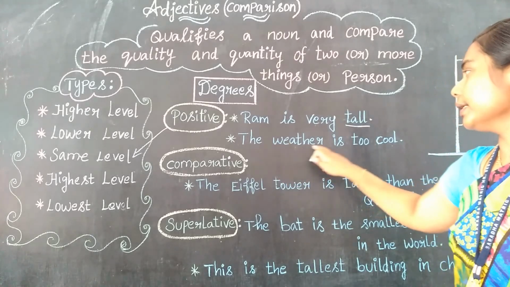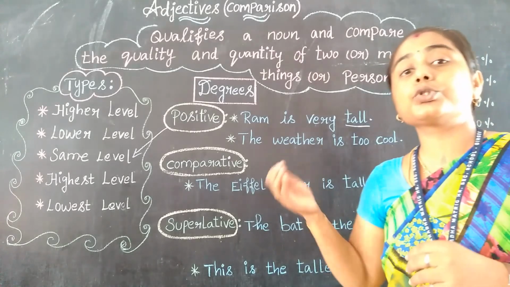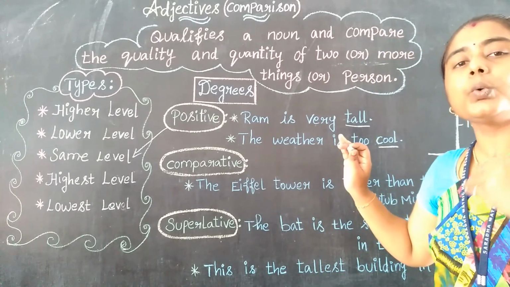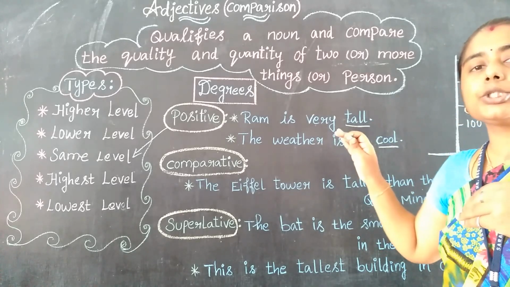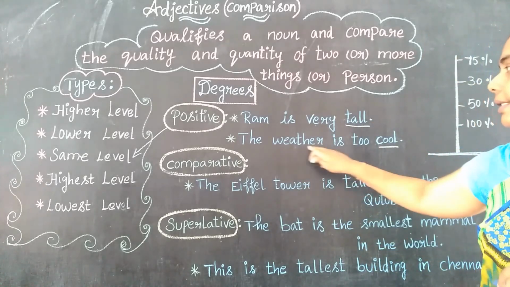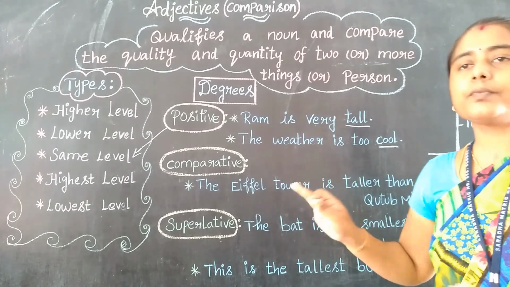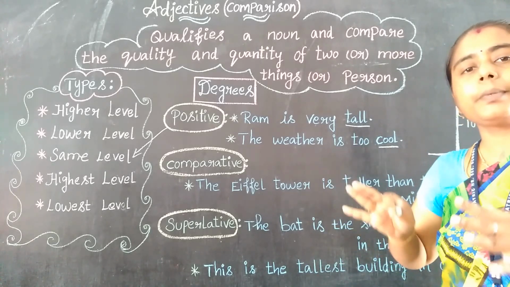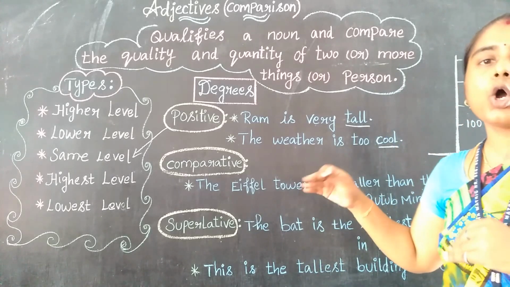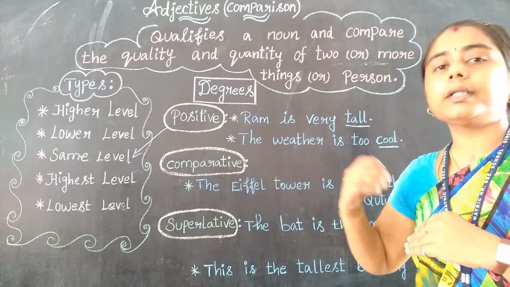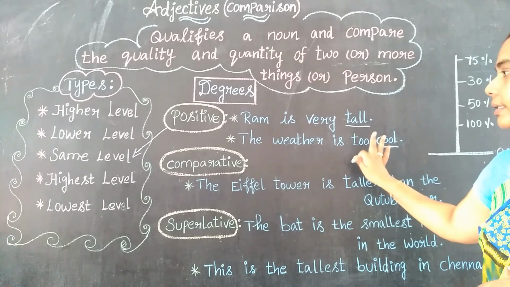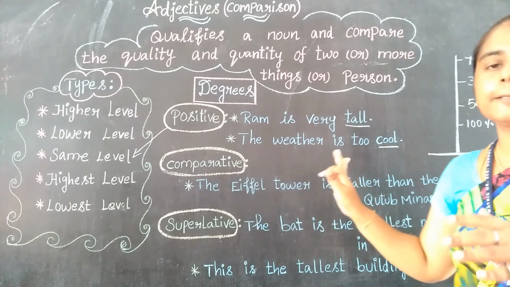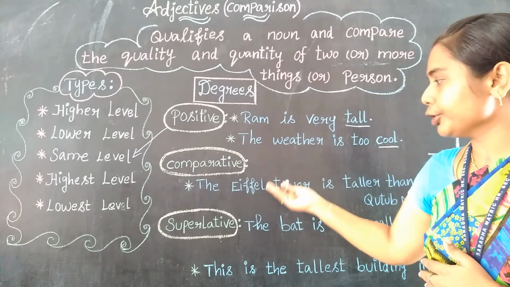Next, the weather is too cool. We are mentioning only cool, not cooler or coolest. We are not comparing here. This is the positive, like a simple sentence, right? We are explaining the situation now, at present, what is going on. We are not comparing with any other one. So Ram is very tall, the weather is too cool. That's it. We are going to compare in comparative and superlative, right?